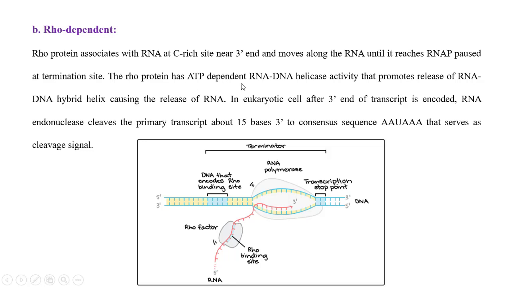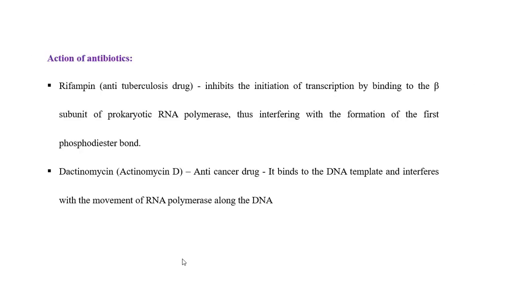The Rho protein has ATP dependent RNA-DNA helicase activity. Helicase means breaking the hydrogen bond. So it breaks the hydrogen bonds between the DNA and RNA. It releases the mRNA, and the mRNA is used to synthesize protein later. So it is called Rho dependent termination.